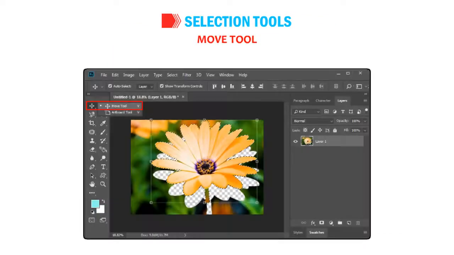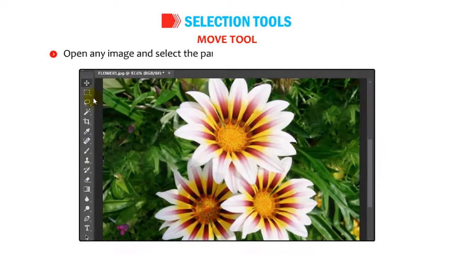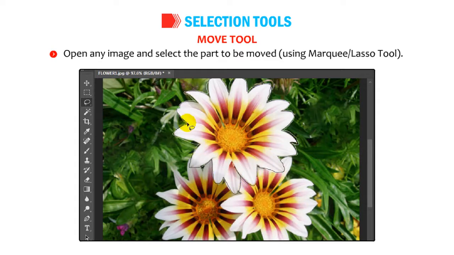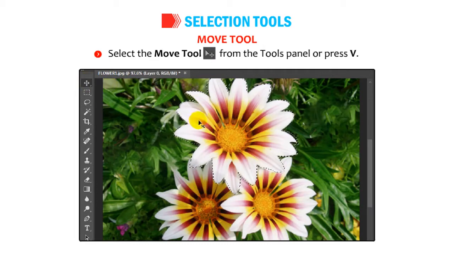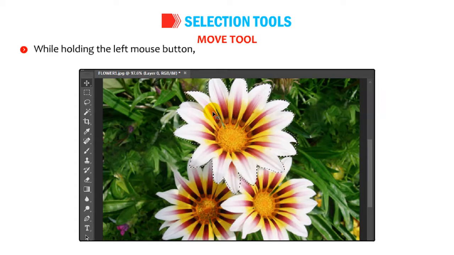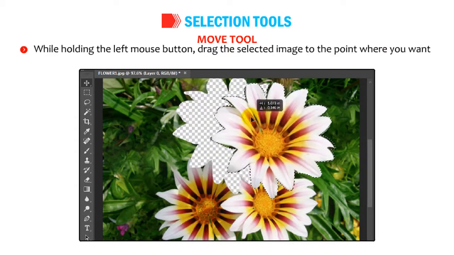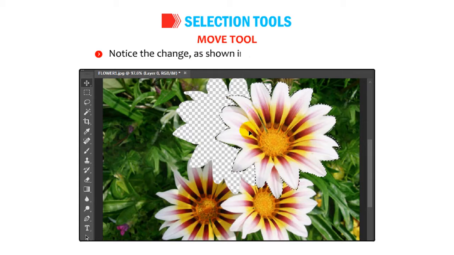Move tool. This tool is used to drag a selected part of an image to a new location in the image. Open any image and select the part to be moved using Marquee or Lasso tool. Select the Move tool from the Tools panel or press V. The pointer changes to a sign. While holding the left mouse button, drag the selected image to the point where you want to place it and release the mouse button. Notice the change as shown in the pictures given below.